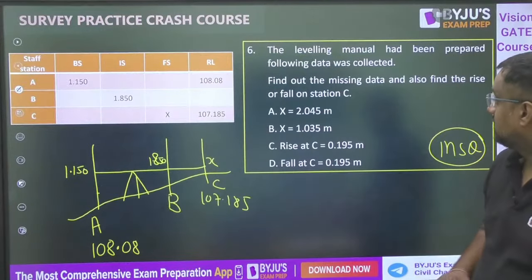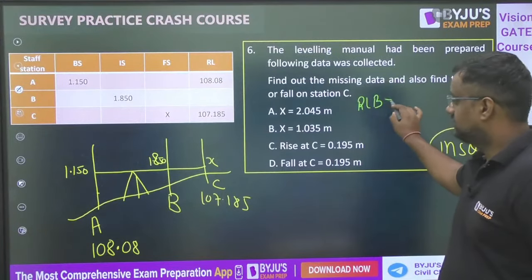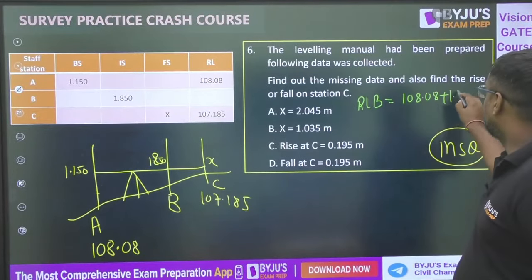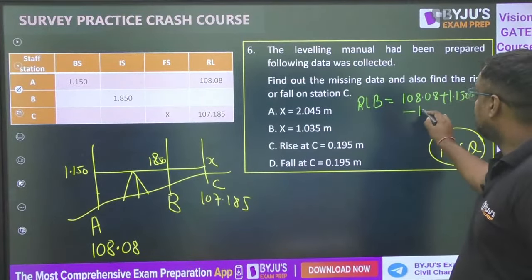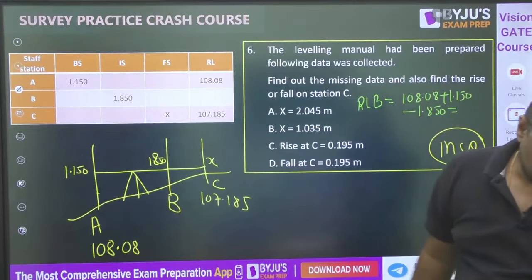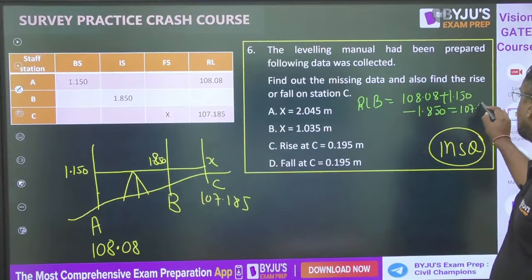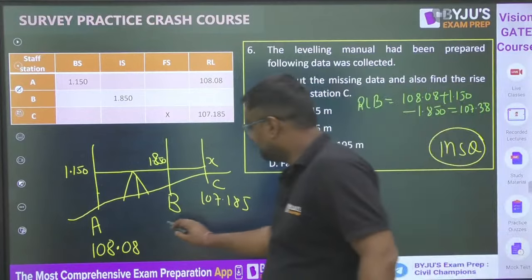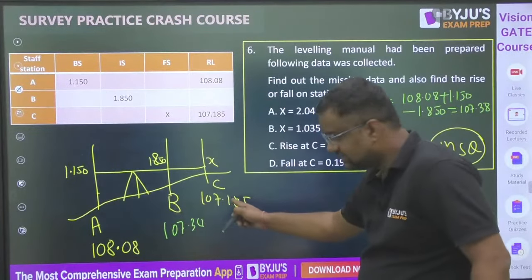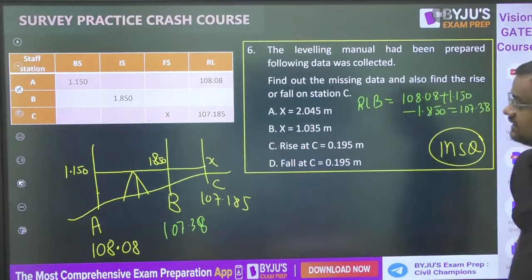Quickly. First, tell me the RL of B. From 108.08 I go above by 1.150, and then I come 1.850 below. What is the RL of B? 107.38. The RL of B is 107.38. Actually the figure should be going down now, because these RLs are decreasing, so don't go by the scale of my figure.